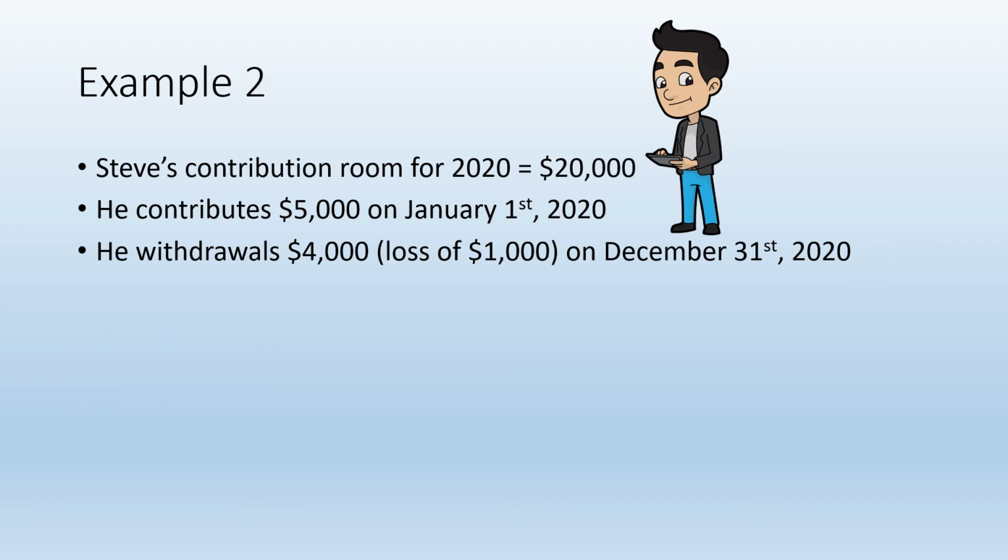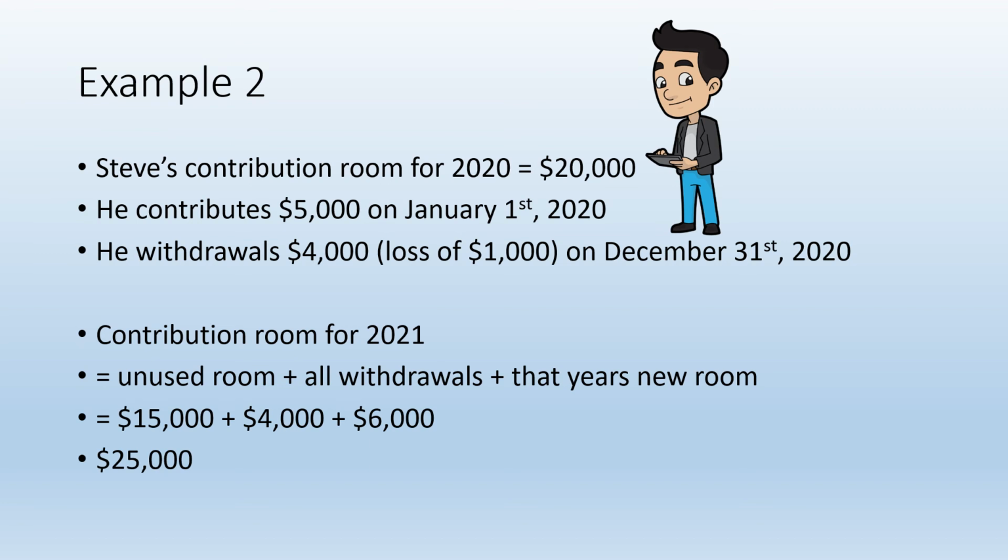In the second example, everything remains the same, except that instead of Steve's $5,000 growing to $6,000, his $5,000 actually loses value and becomes $4,000, which he then still withdraws in 2020. You can see that in this example, his contribution room for 2021 is now $25,000, and by withdrawing the funds at a loss, he will never receive that contribution room back.